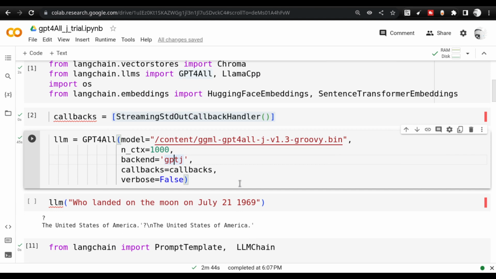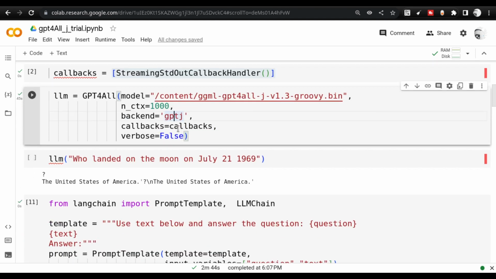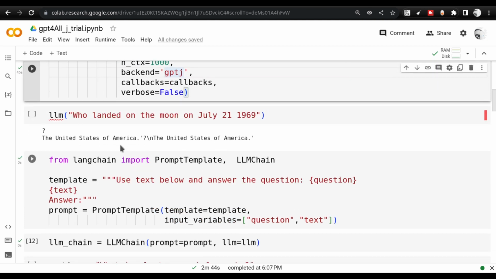Most importantly, I tested the GPT4All model, the basic model, using various questions, and I found that it repeats the answer. If you ask a question like who landed on the moon on July 21, 1969, it repeats the answer. This is one of the quirks of this model.